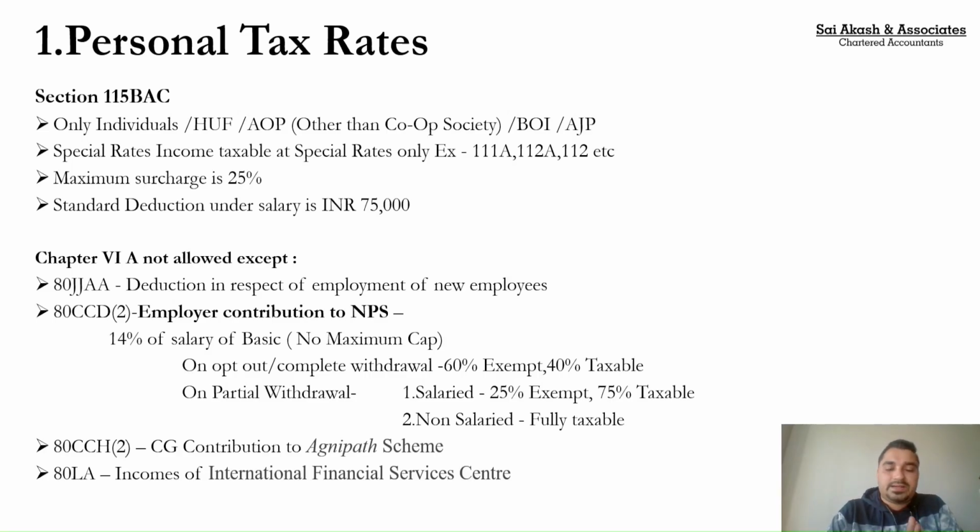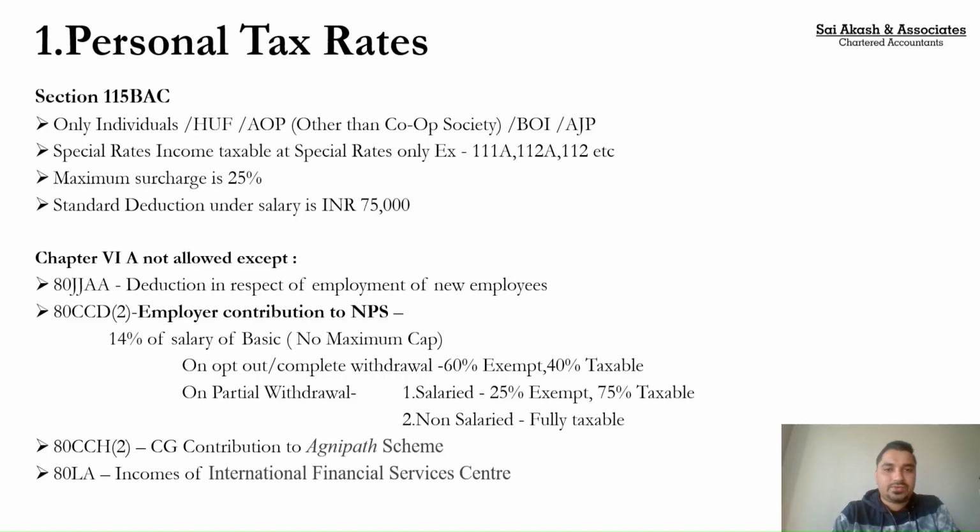Going ahead, standard deduction. As you all know, in the previous budget, that is Budget 2024, Nirmala Sitharaman ji had increased the standard deduction limit from the existing 50,000 to 75,000. This was done by Finance Act 2, which was announced in July 2024. So the standard deduction under the head salary was increased from 50,000 to 75,000. Again, that was specifically only for the new tax regime. The old tax regime did not get the benefit of this enhanced standard deduction. So this is also available only when you choose 115BAC.